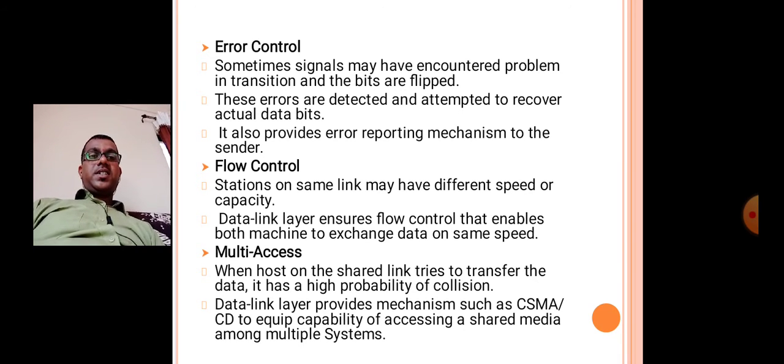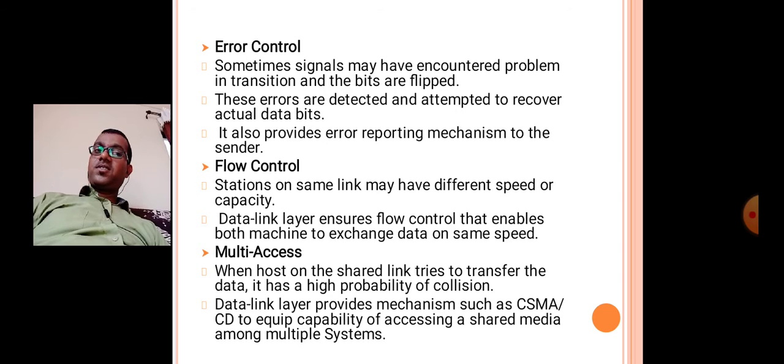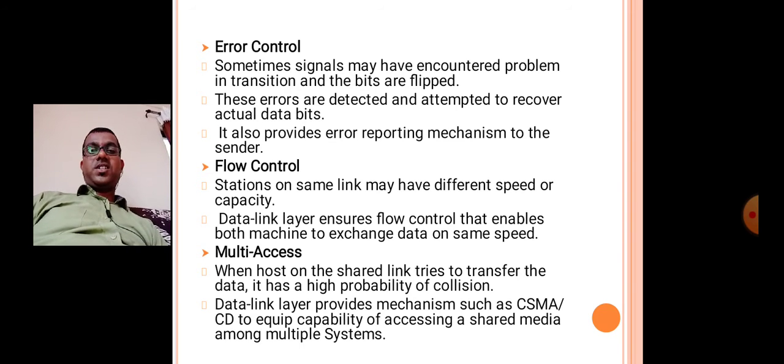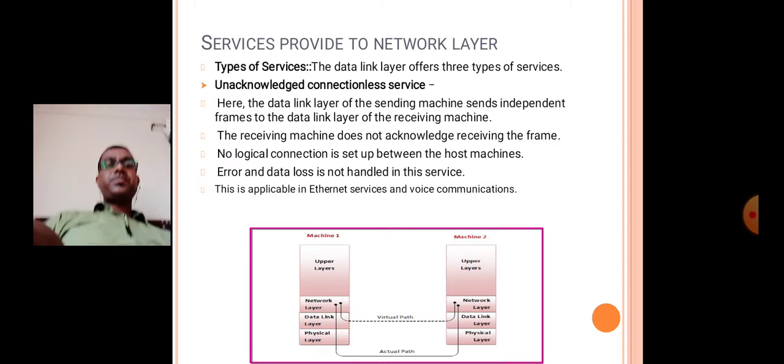The next one is multi-access. When hosts on a shared link try to transfer data, there is a high probability of collision. The data link layer provides mechanisms such as CSMA/CD, that is carrier sense multiple access with collision detection, to give the capability of accessing shared media among multiple systems.